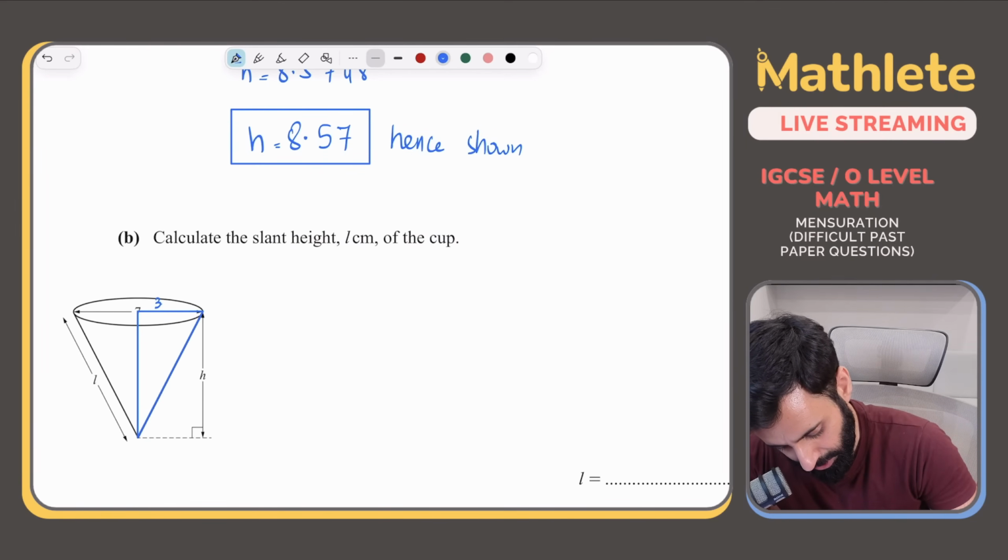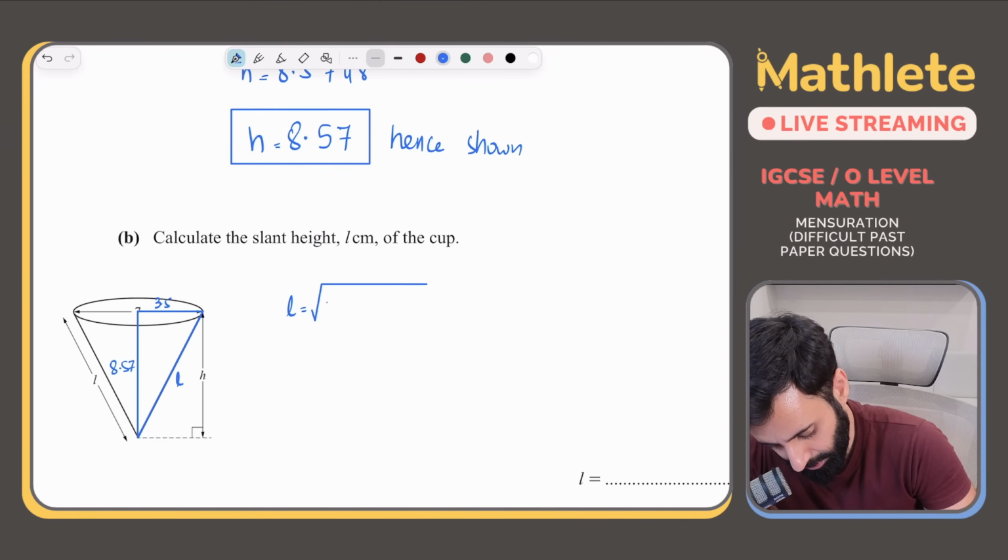So this is 3.5, and then we just worked out h as 8.57. So this is the slant height. L is equal to the square root of 3.5 squared plus 8.57 squared.